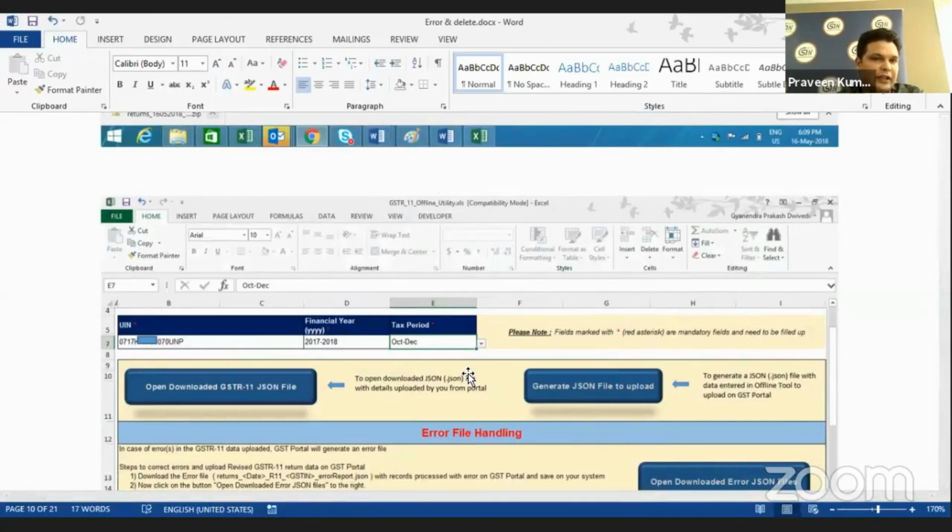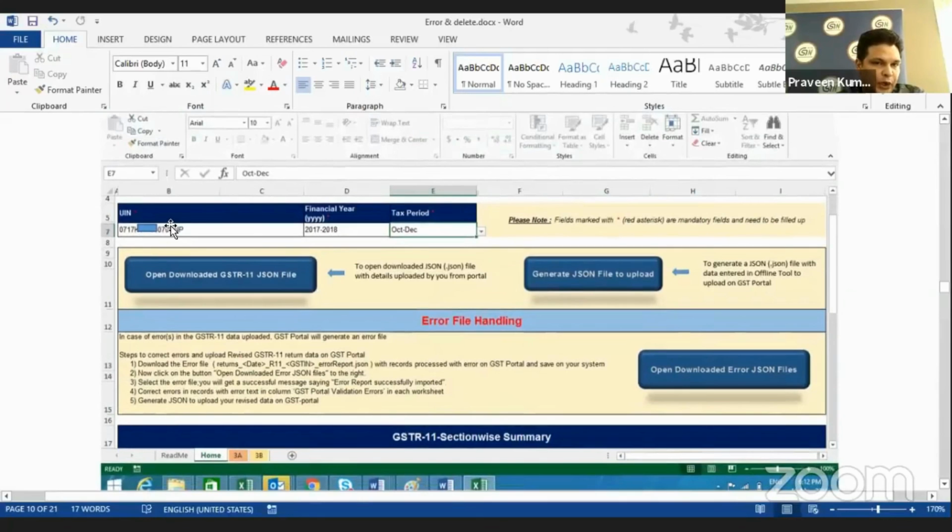Now open your Excel sheet. Select, put your UIN number, put the financial year, put the tax period, and now click on this open downloaded GSTR 11 option. So I have covered all those 3. See this generate JSON I have already shown you. Open downloaded error report I just showed you, and open downloaded, this final one.